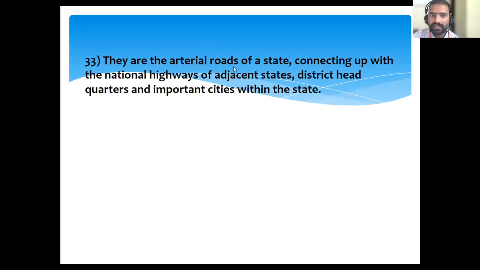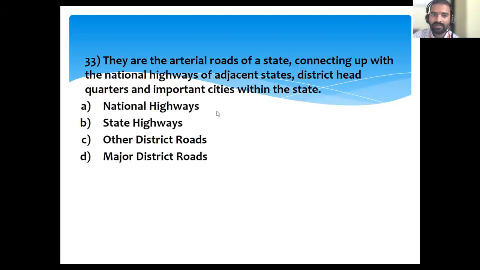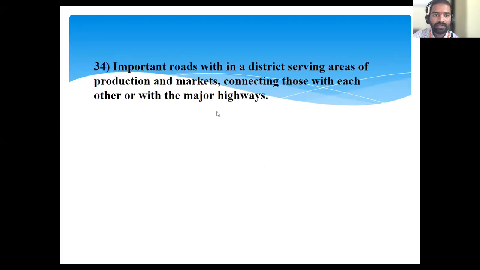They are arterial roads of a state connecting up with the national highways of adjacent states, district headquarters, and important cities within the state. Can you tell me the answer? State highway. Yes, within the state means it is state highway. Answer is state highway.